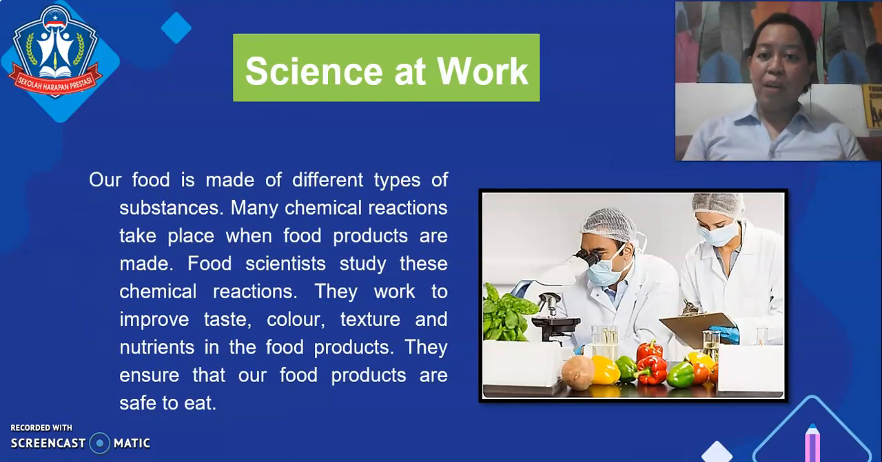And for science at work, our food is made up of different types of substances. Many chemical reactions take place when food products are made. Food scientists study these chemical reactions. They work to improve taste, color, texture, and nutrients in the food products. They ensure that our food products are safe to eat.